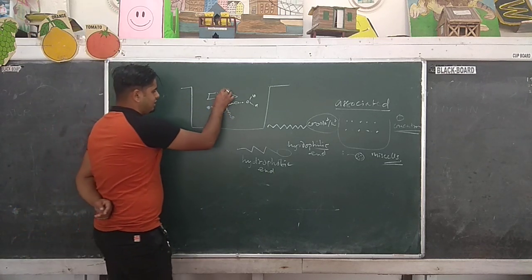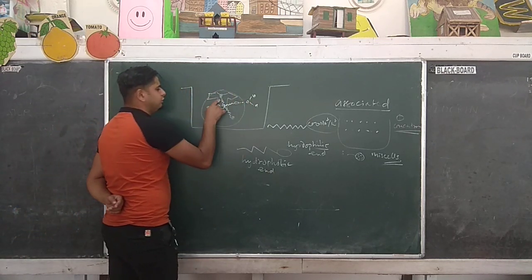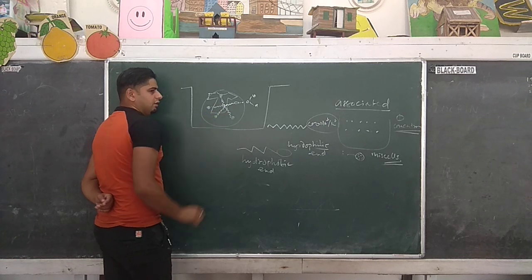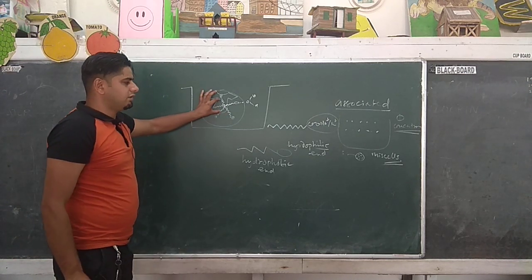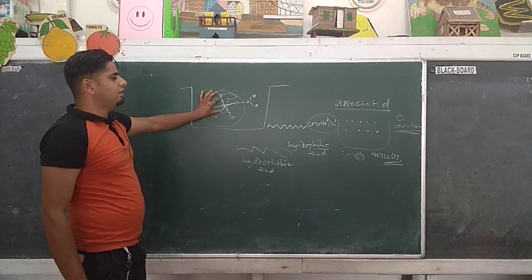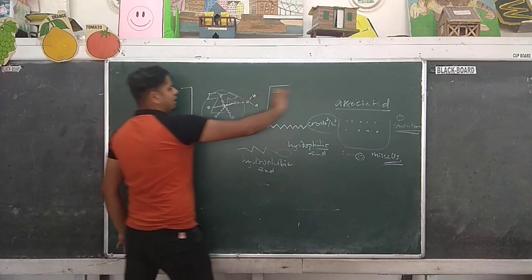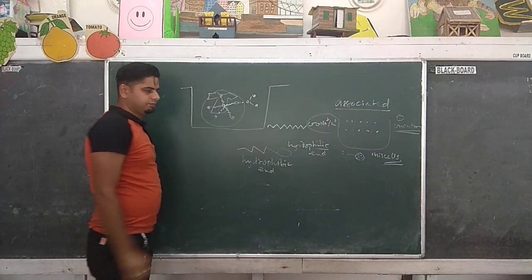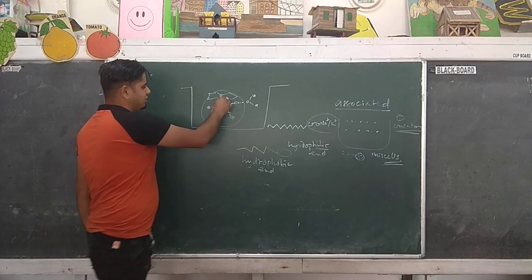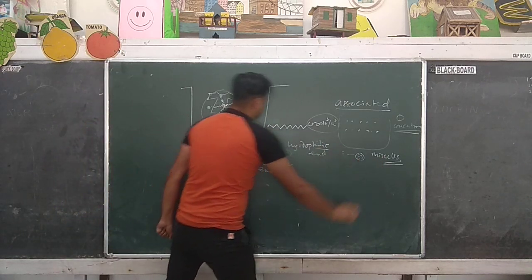So here you can see a cluster of soap molecules. This cluster of soap molecules is termed an associated colloid, and this is called a micelle.